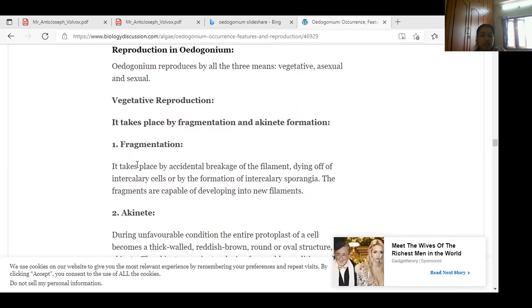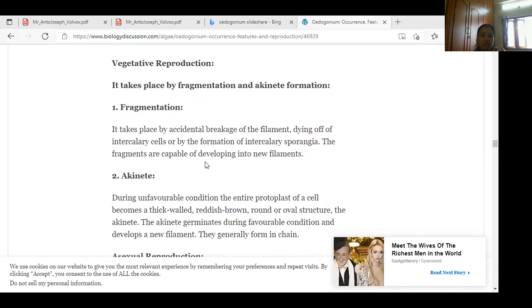Fragmentation actually takes place by accidental breakage of the filament and dying of the intercalary cells or by formation of intercalary sporangia. These fragments are capable of developing into a new filament of Oedogonium. This is one type.